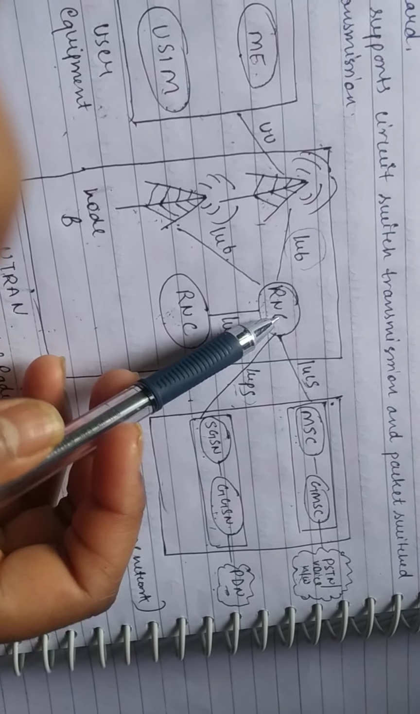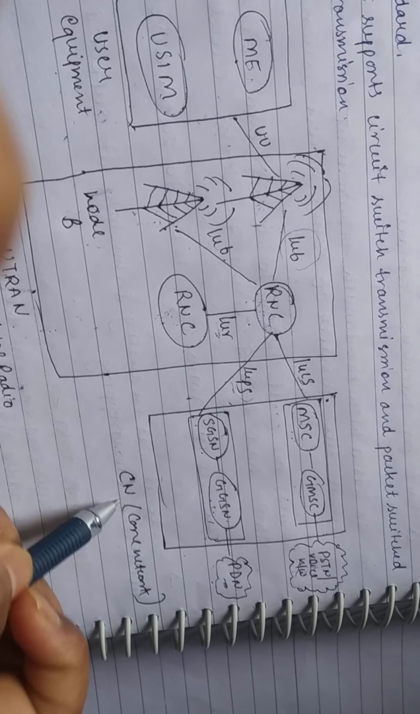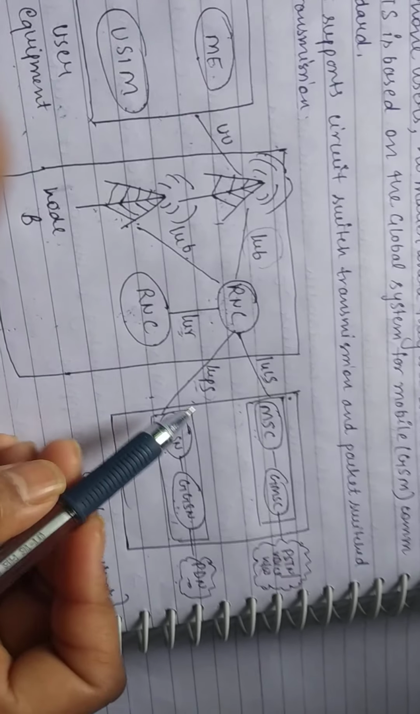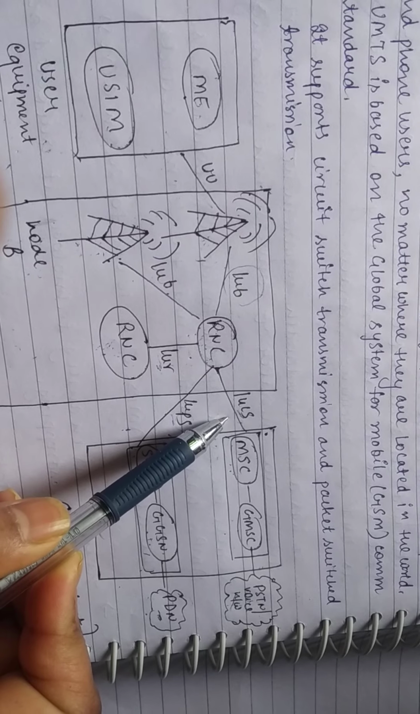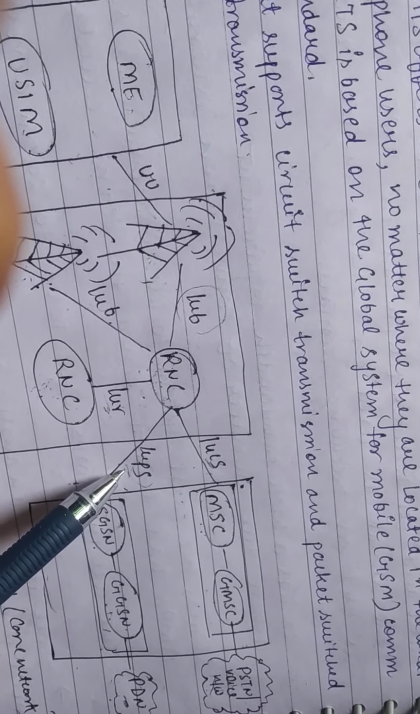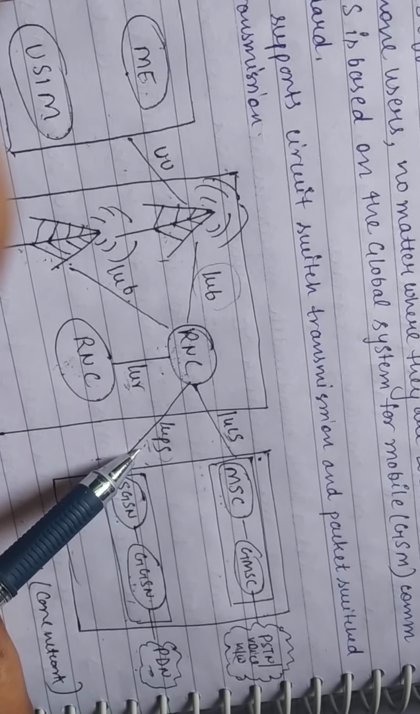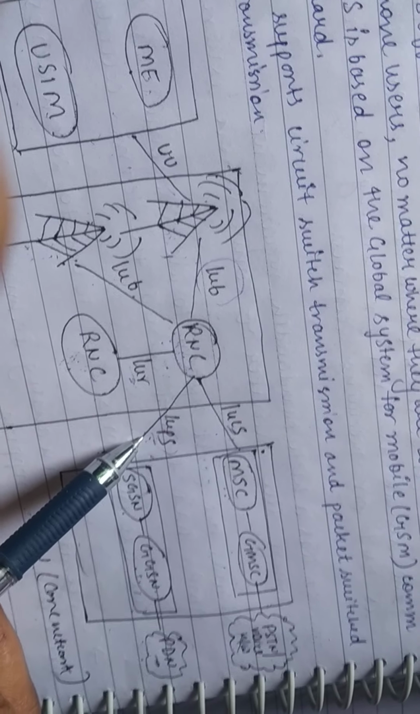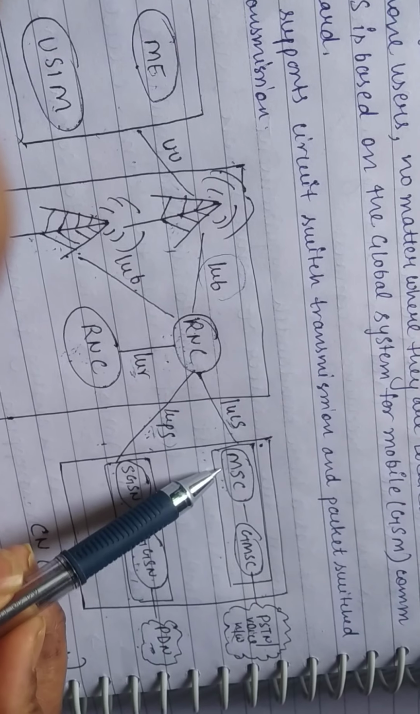This is connected with the core network, that is CN, through these interfaces. The interfaces are IuCS, which is used if you want to access voice, and if you want to access the internet, you will use the IuPS interface, that is packet switch, because the data is in the form of packets only, so we use packet switching. So these are the modules.